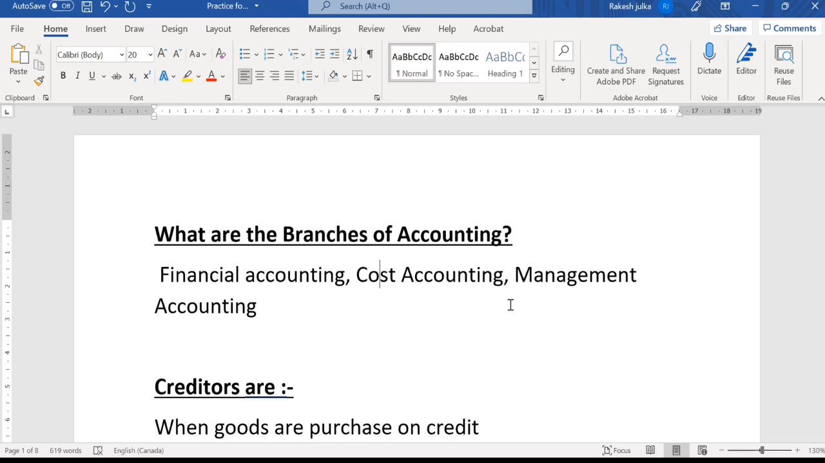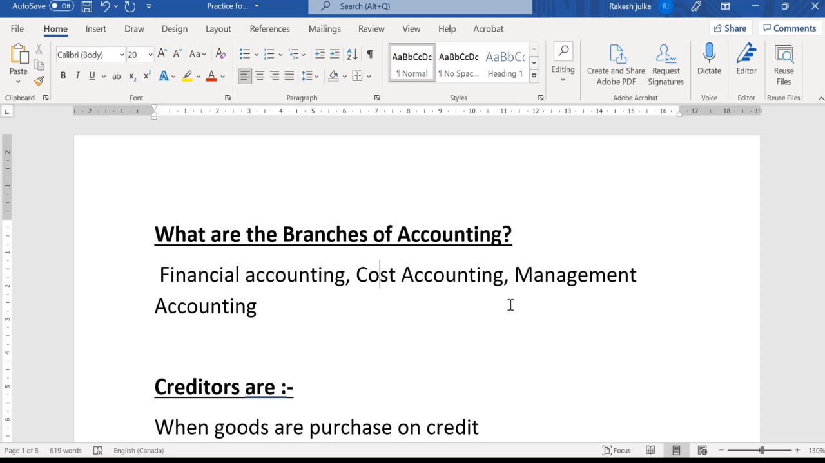So why are the investors and the bankers interested in knowing the financial position of the company? Because the investors want to know about the company's financial position, so that they can invest some money and earn profit. So this is financial accounting. On the other side, we have cost accounting and management accounting.